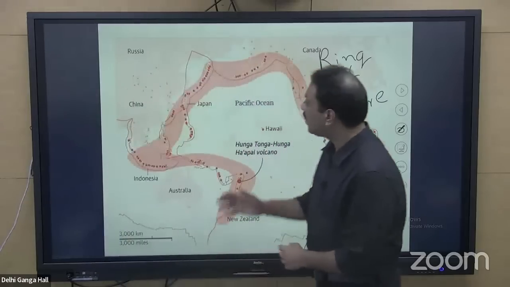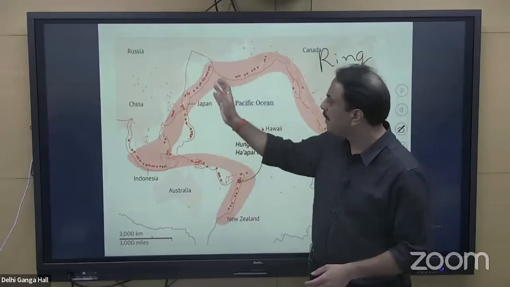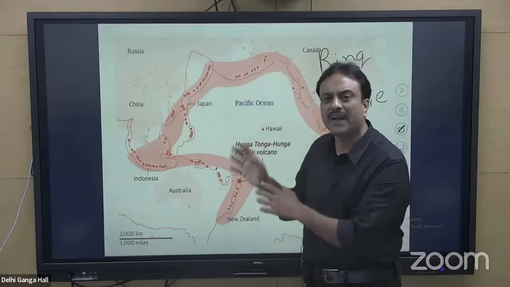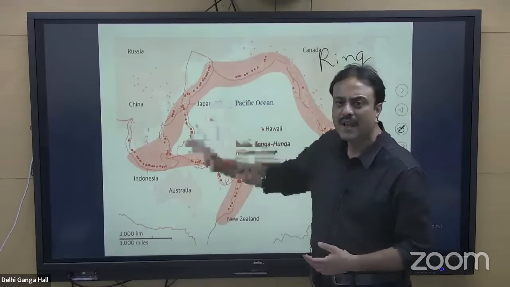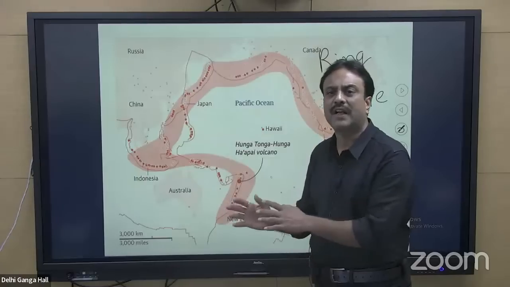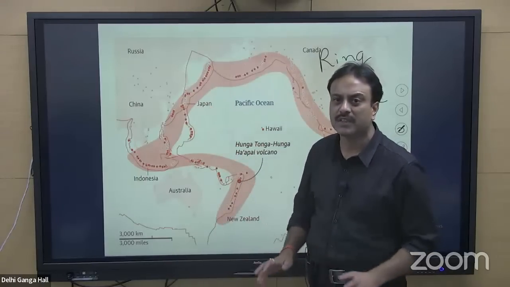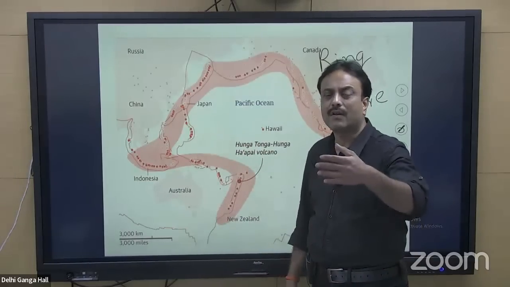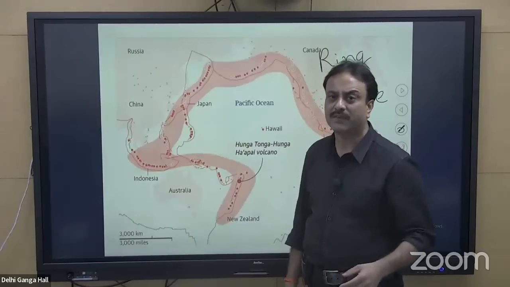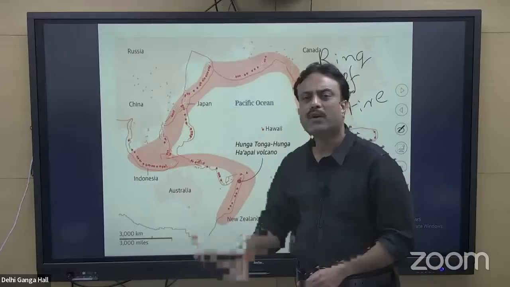When we look at the side of Asia Pacific, again subduction is taking place between the Eurasian plate and the Pacific plate, and again the Pacific plate is getting consumed, getting subducted below this continental plate. The oceanic part of this Eurasian plate is witnessing the subduction of the Pacific plate. But here it is oceanic convergence.